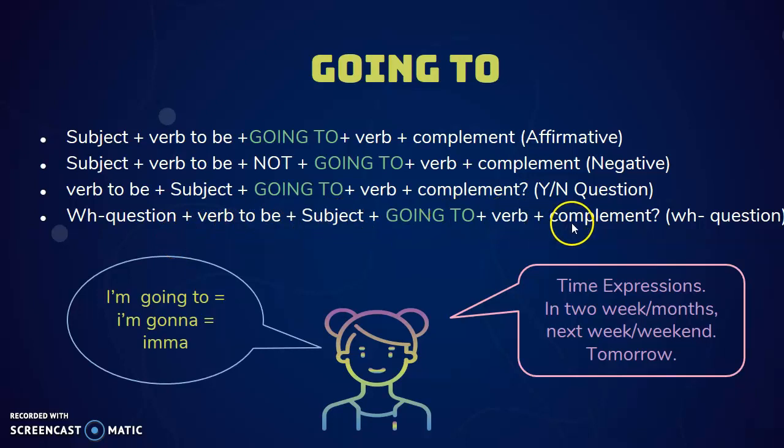and the complement. Okay, remember that the time expressions for using going to can be in 2 weeks, in 2 months, next week, next weekend, or tomorrow. Another important thing is that there are some contractions of going to. So I'm going to can be I'm gonna, and the super informal way is I'm 'na. If you've seen these in songs, they are referring to going to, so they are talking about plans.